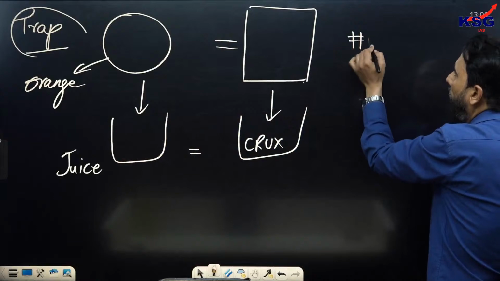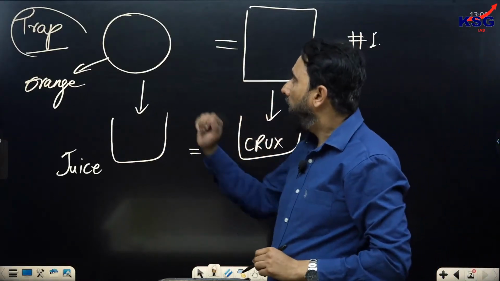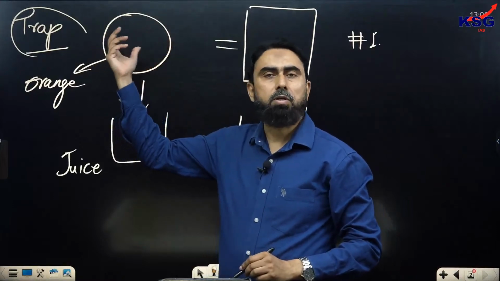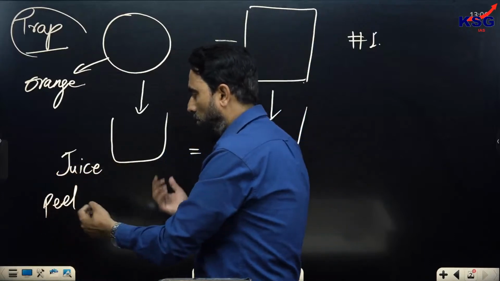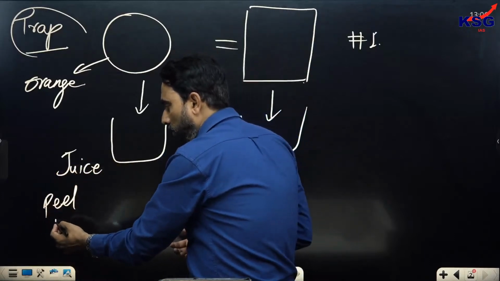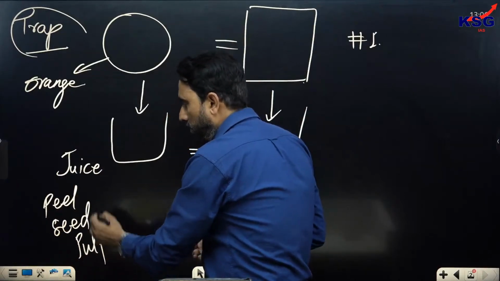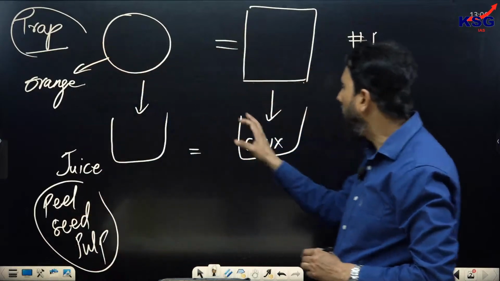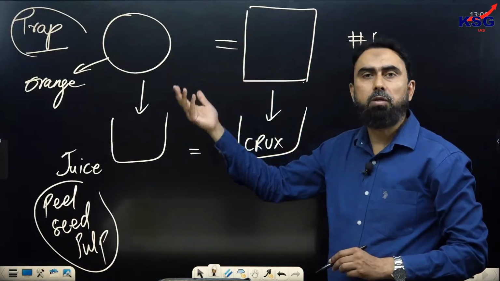From here, trap number one: you know that in an orange, along with the juice, there are other substances also present, such as the peel, the seed, the pulp, right? But they are not the main component, though they are part of the orange. Similarly, in the passage, along with the main point, the author has also written other points.